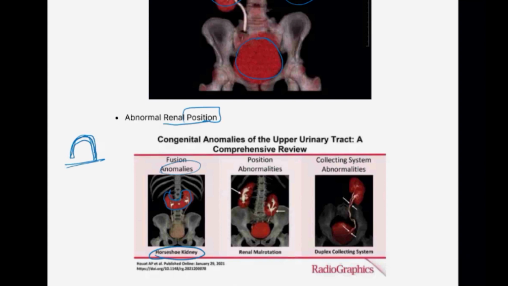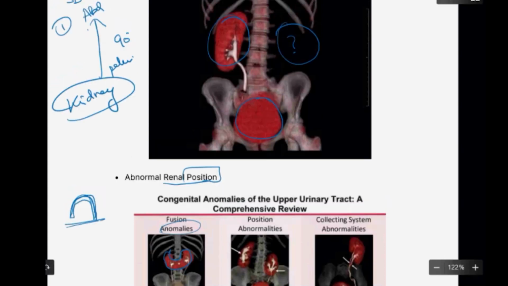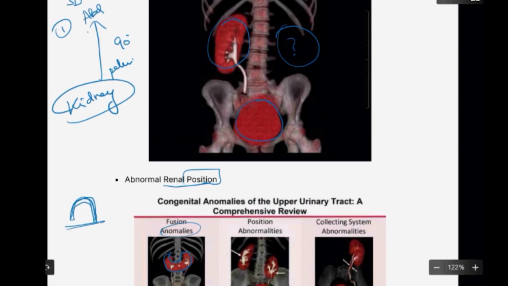Another anomaly is going to be renal malrotation. You need to understand two things. First, the kidney is going to develop as a pelvic organ and it's going to ascend into the abdominal cavity. In this process it will rotate 90 degrees. Similarly, the testis will develop as an abdominal organ, but it has to descend into the perineum or the scrotum.